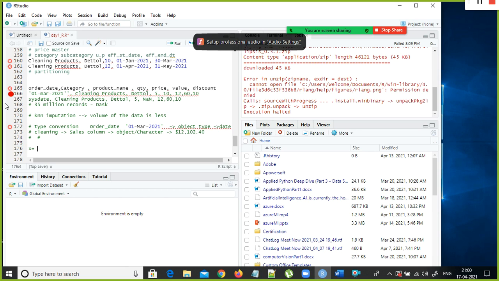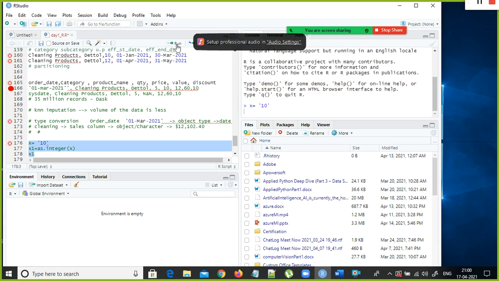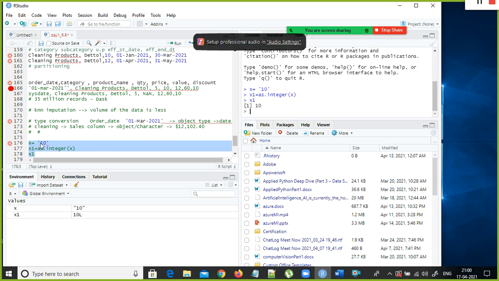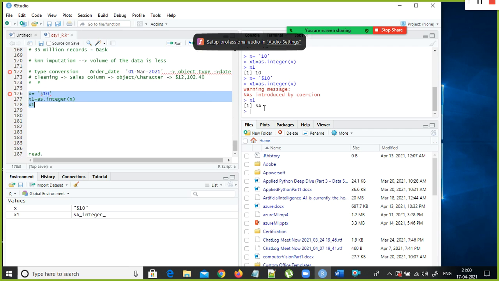For example, x equal to 10. If you convert this with dot integer, it will get converted as integer of x. Let's say you have something called x1 here, and if I put x1 here and execute this, it will work, right? But if you have a mix of dollar and you do it like this, what will happen? It will assign NA here.